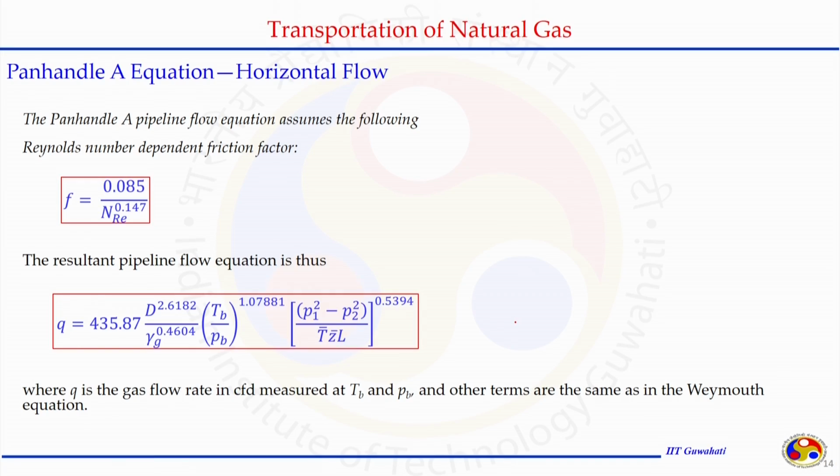Another method is the Panhandle A equation. Panhandle had given two equations, the Panhandle and modified Panhandle equations. We can say the Panhandle A equation and the Panhandle B equation.